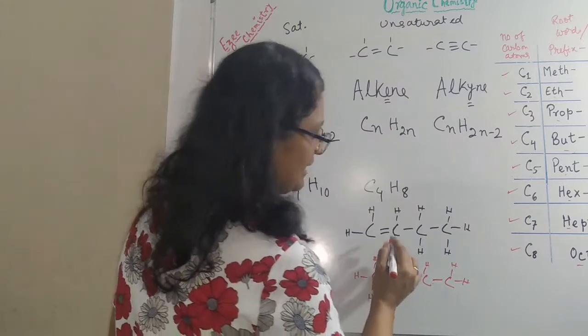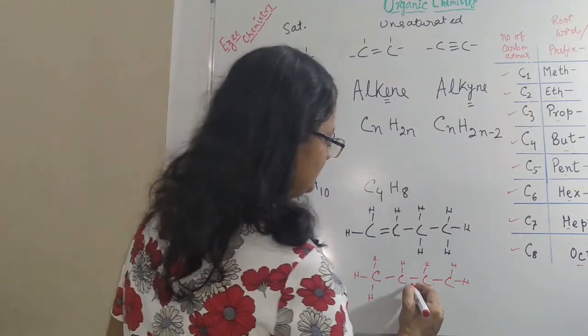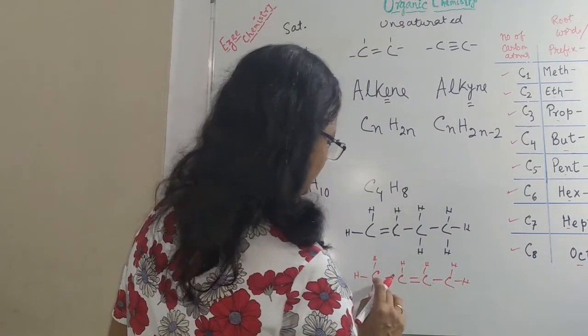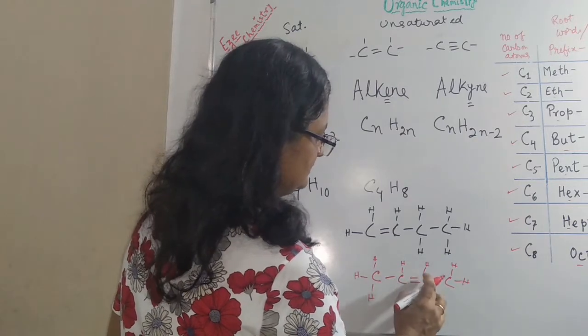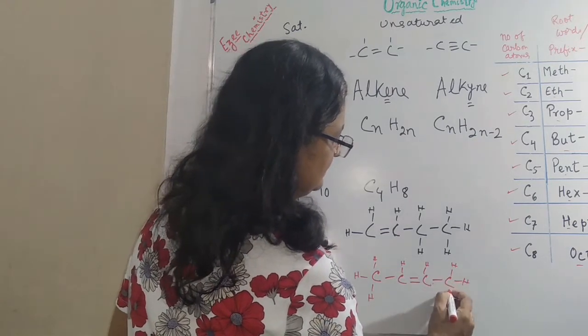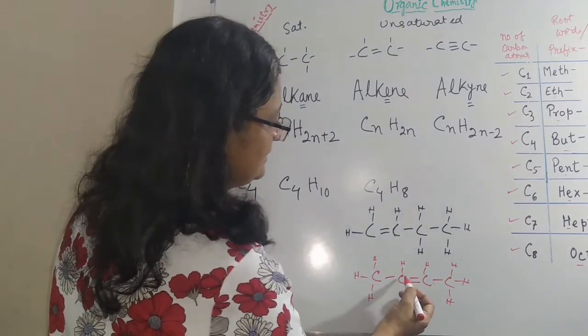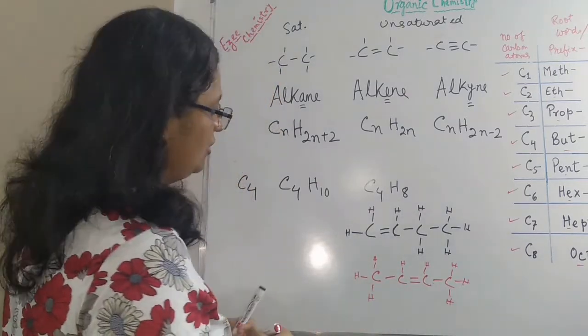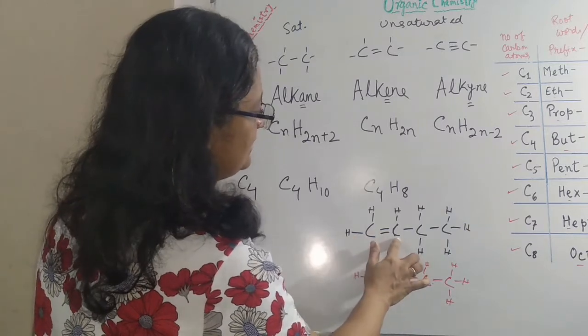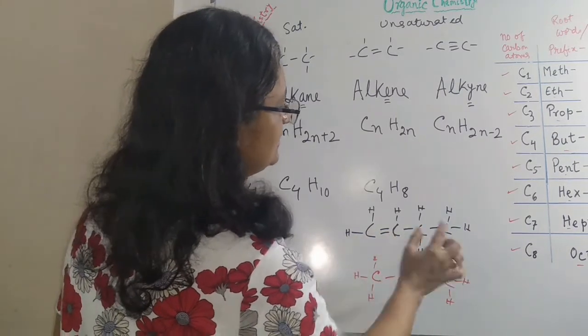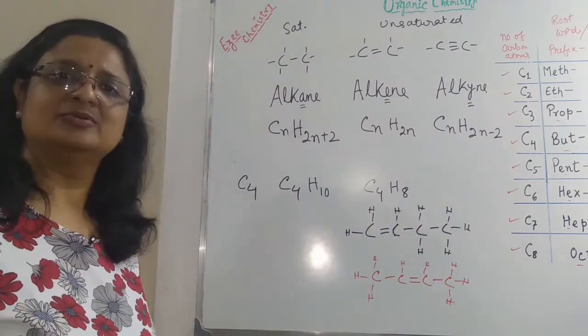So for writing two different butene structures, we have to give the double bond here, and the hydrogens would come here. That is CH3, CH, CH, CH3, or CH2, CH, CH2, CH3, like so.